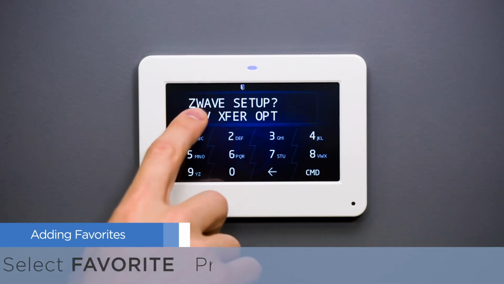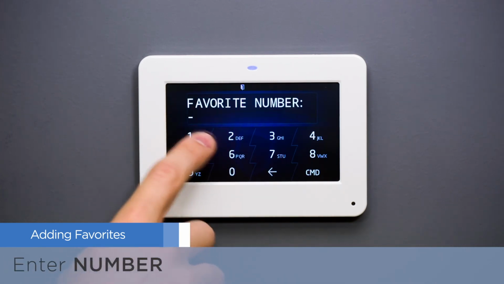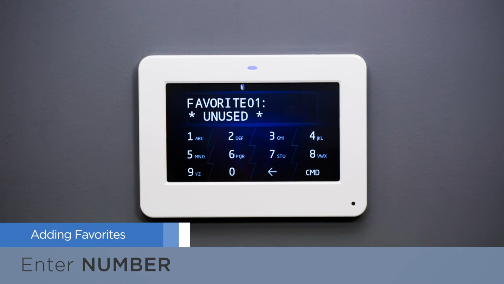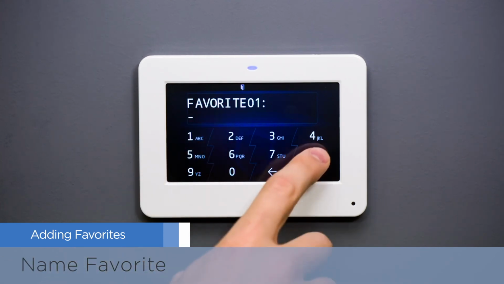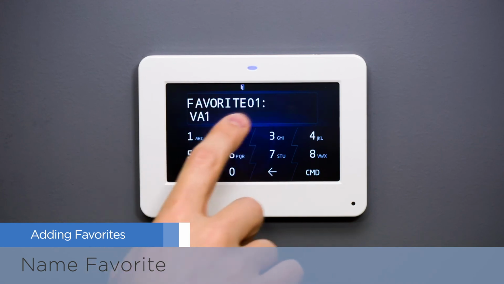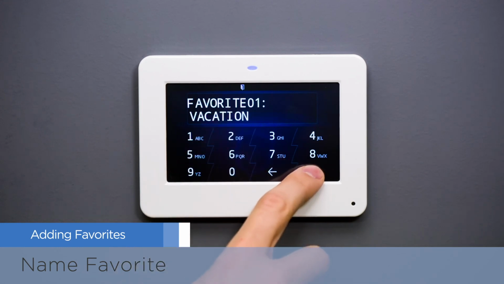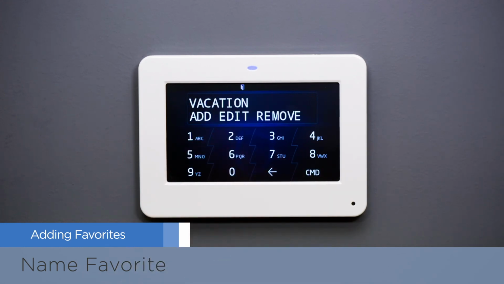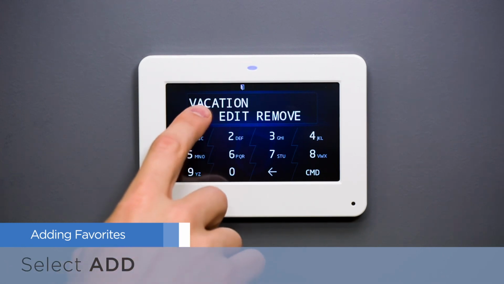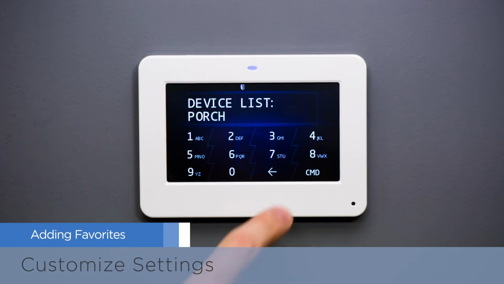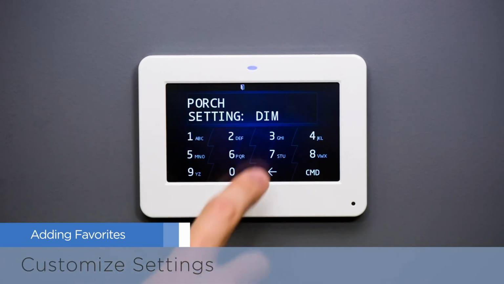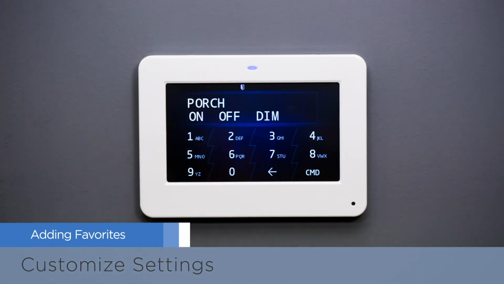Once you enter Favorites, enter a number 1 to 20 to designate which favorite you're setting up. The keypad will then prompt you to name this favorite. You now have the option to add, edit, or remove this favorite setup now or in the future. Select Add to continue setting up your favorite. The keypad will now give you a list of devices that can be controlled by your favorites setting.